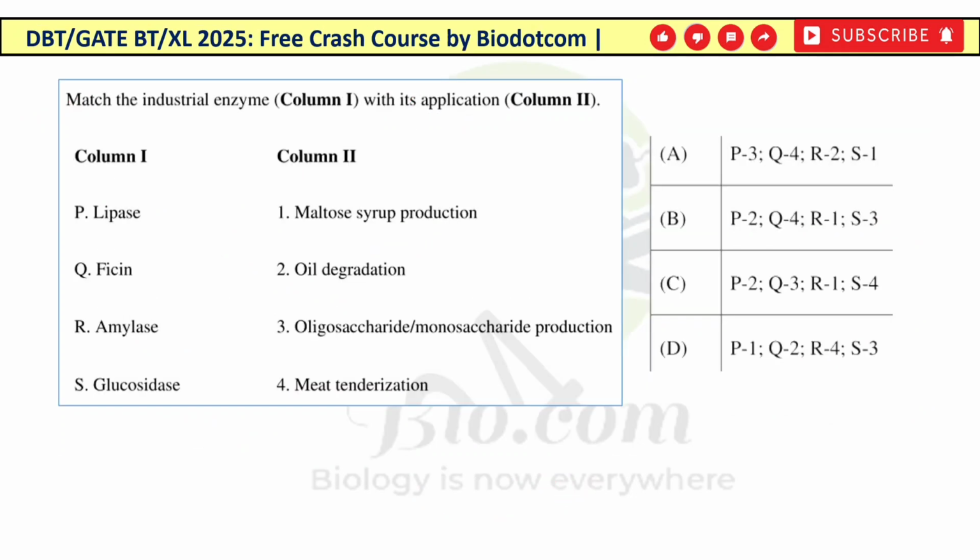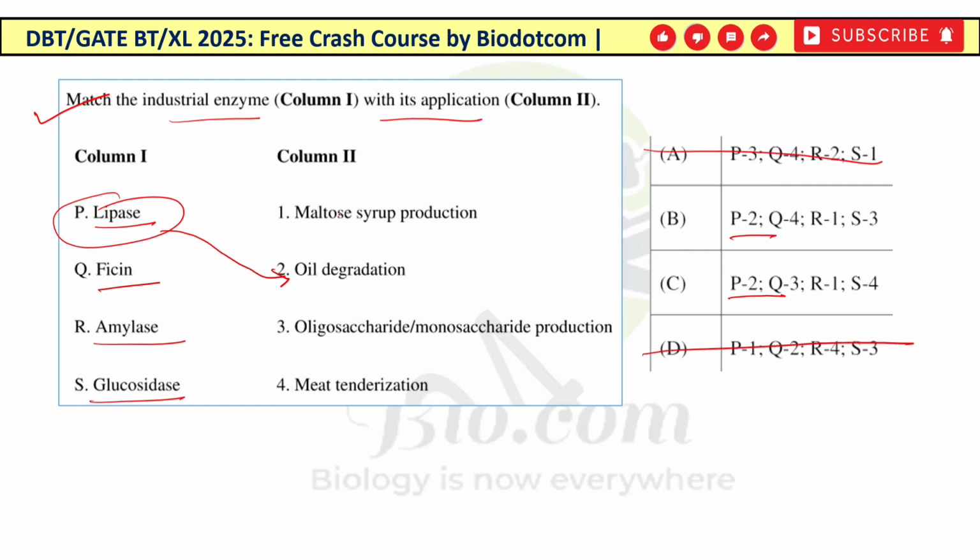Now moving further, this one. So you have to again match the industrial enzyme with its application. So you must be familiar with the lipase, ficin, amylase and glucosidase. Out of this, you must be familiar with lipase, which is a lipid hydrolytic enzyme. It basically degrades the lipids. So lipid means oil, so it will degrade the oil. So for P का matching, first का matching second के साथ हो रहा है. तो P का 2 किसमें है? P का 2 इसमें है and इसमें है. So you can eliminate A and you can eliminate D.